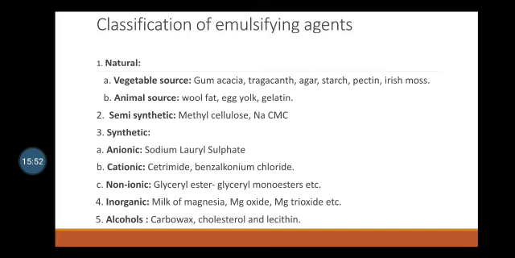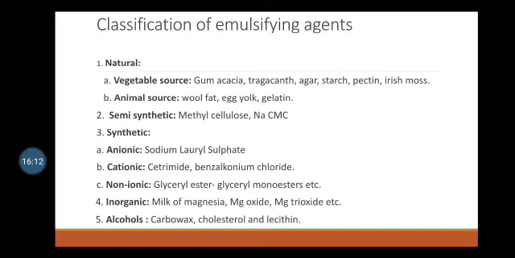When bentonite is used to prepare O/W type of emulsion, oil is added to the suspension of bentonite, whereas when it is used to prepare W/O type of emulsion, oil is placed in the container and then bentonite suspension is added to the oil with rapid stirring.